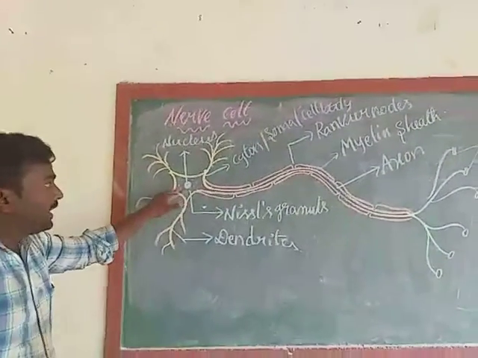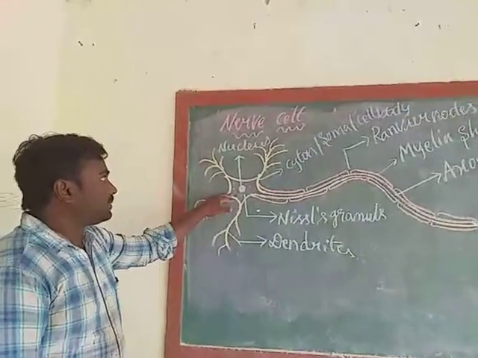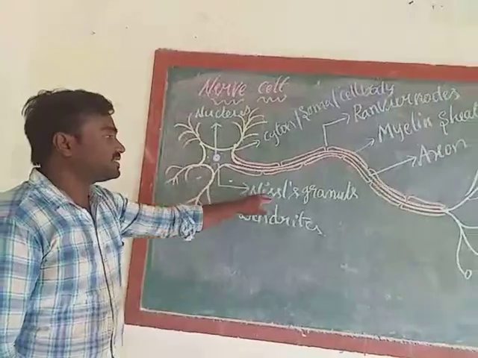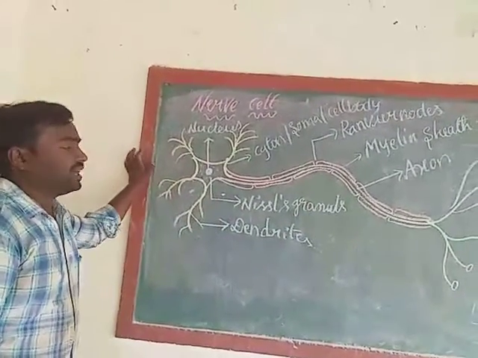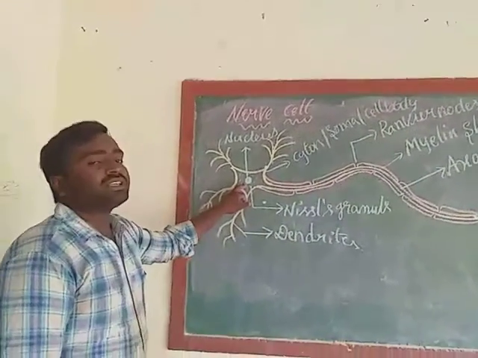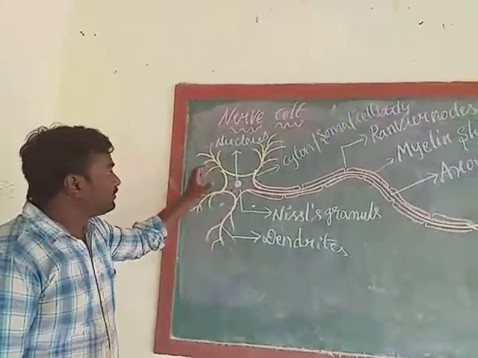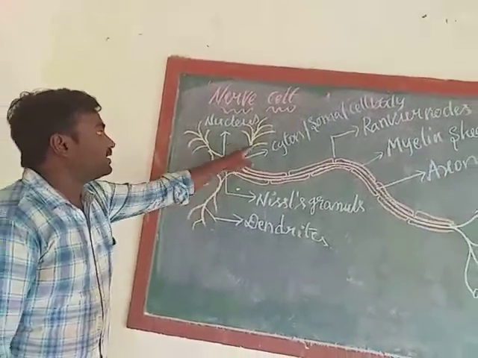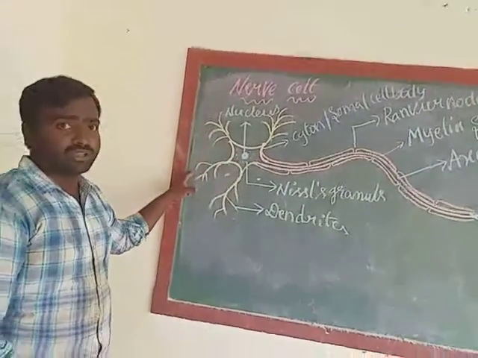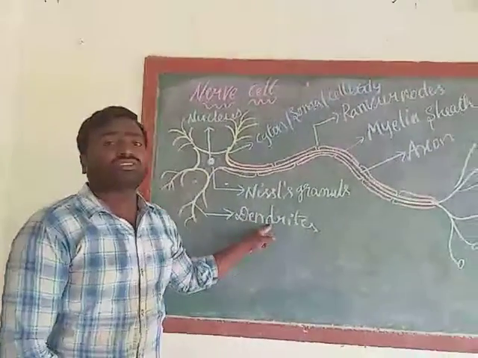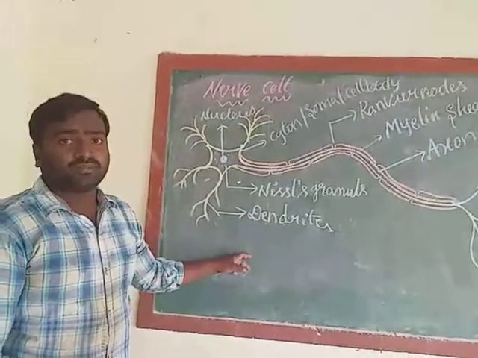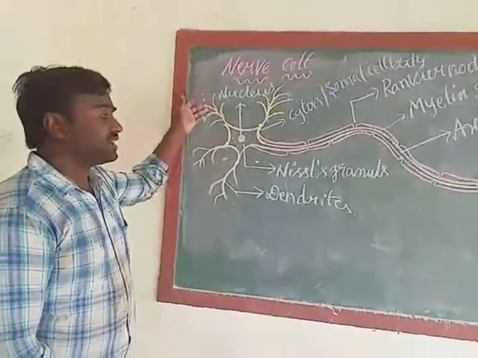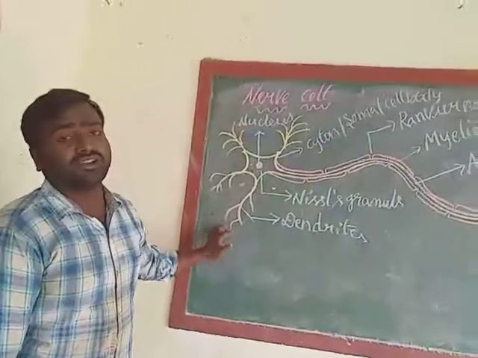In that head part, there is a chance to see cytoplasm. Cytoplasm contains some granule-like structures. These granules are called Nissl's granules, and the head contains a significant nucleus in it. If you observe the head, it contains some root-like projections. These root-like projections are called dendrites.